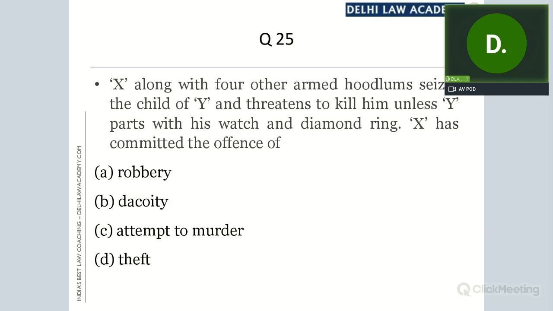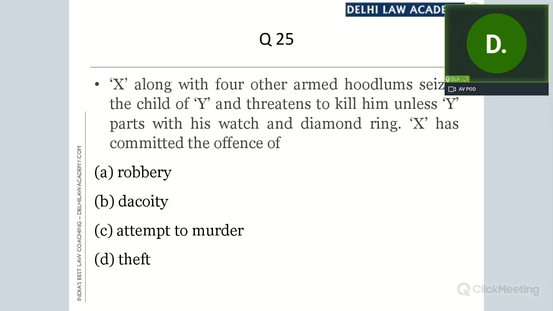Did Y part with his watch and diamond ring? Did Y deliver the watch and diamond ring to X? Extortion will be there only if the property is actually handed over to the offender or to some other person named by him. Who is the offender? X. X is demanding some property under a threat to cause injury to Y's son.